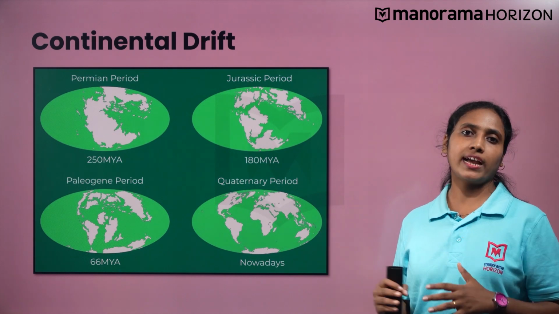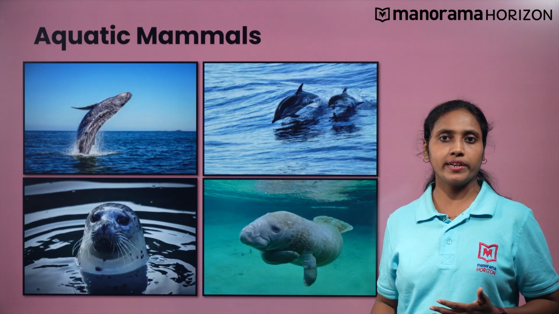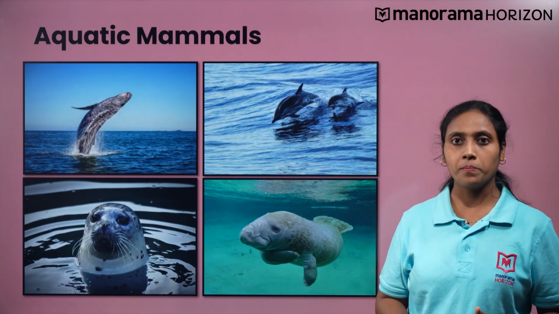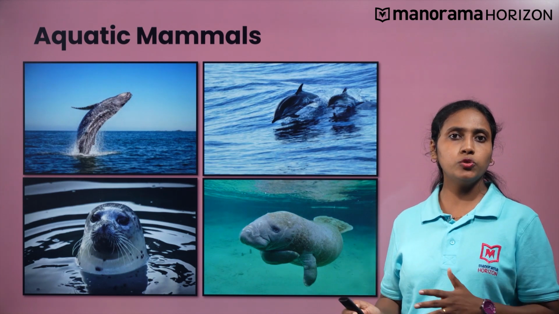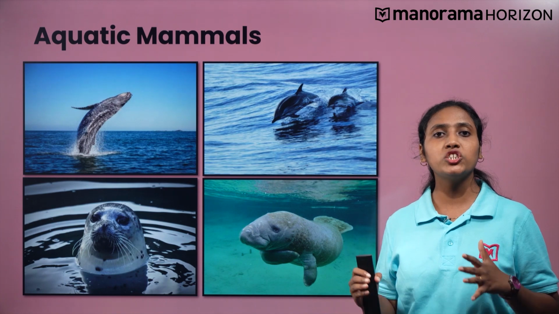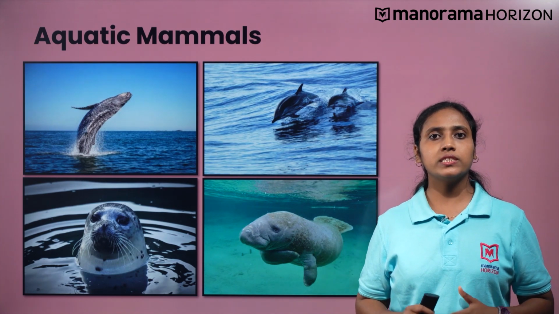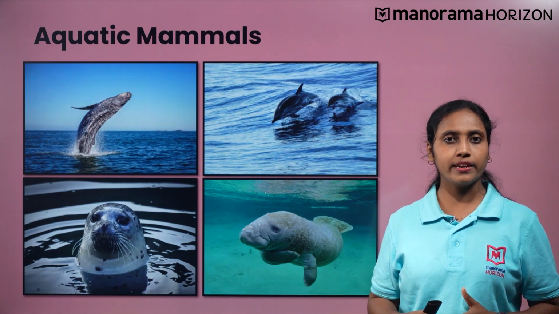Mammals had different lines of evolution. There are many mammals that are truly aquatic, such as whales, dolphins, seals, etc. Evolution of horse, elephant, dog, humans, etc. has a special story of evolution. In the coming video, we shall discuss the evolution of man which occurred in the Cenozoic era.